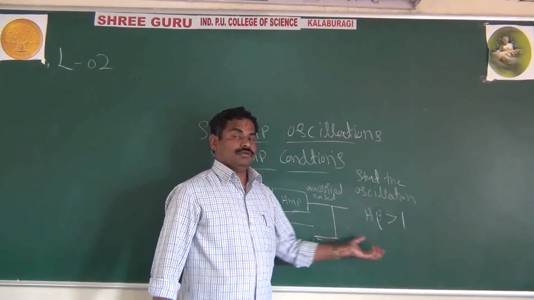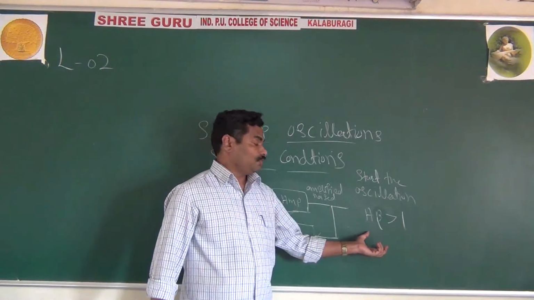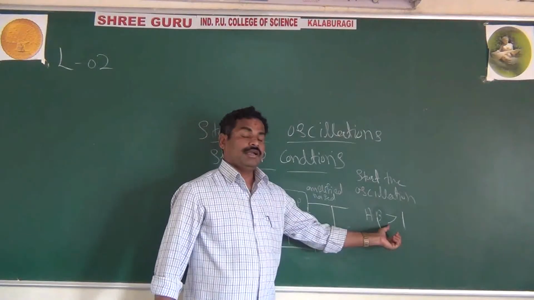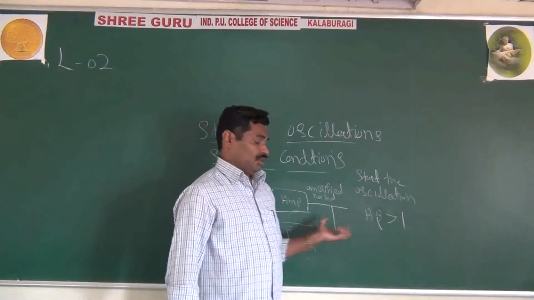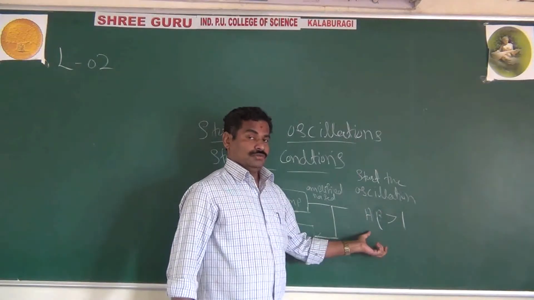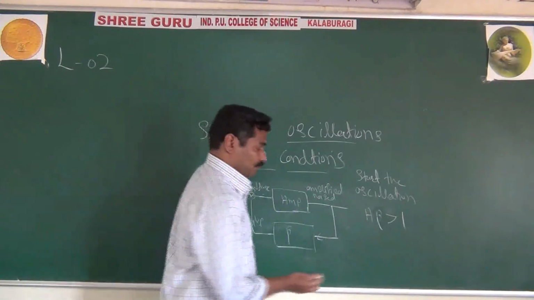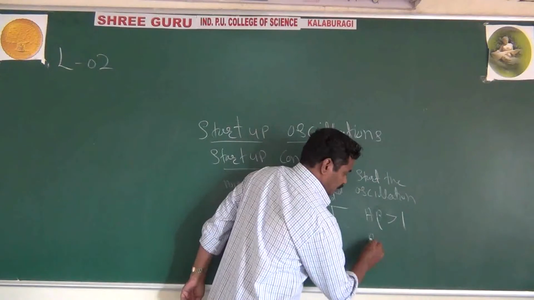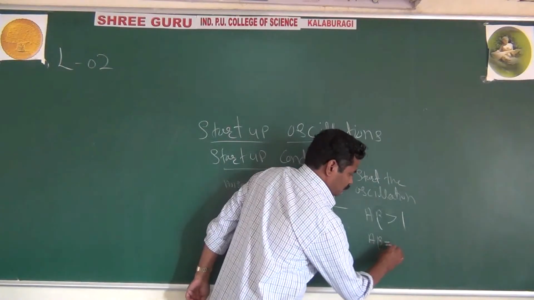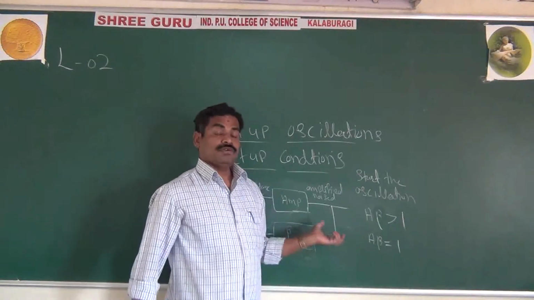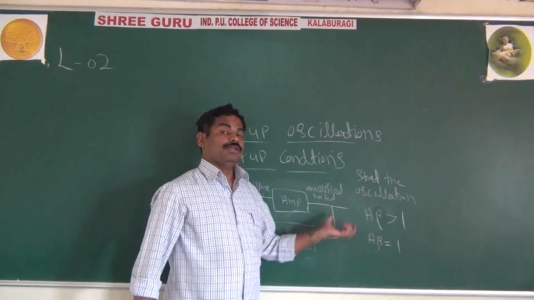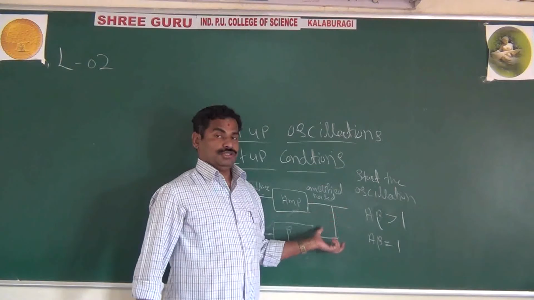Initially in the oscillator, to start the oscillation, what is the condition? A beta should be greater than 1. And after some time what happens? Once the oscillator starts oscillations, after some time the A beta decreases and becomes 1. When A beta equals 1, we get the sustained oscillations, or the undamped oscillations.